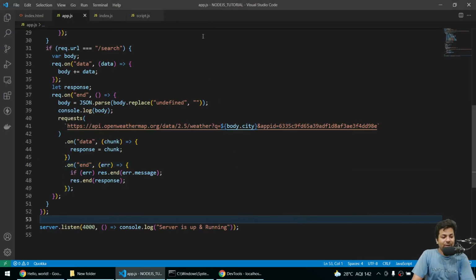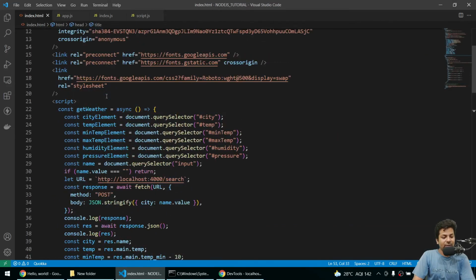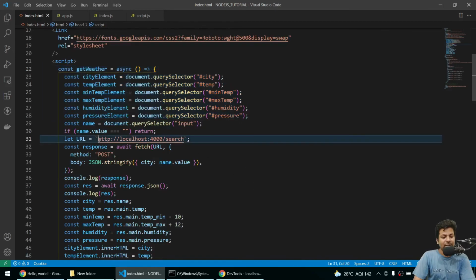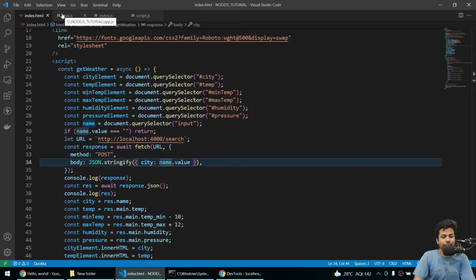So how is it happening? As I told you, every script I copied, so when I say get weather, it selects all the IDs like in the front end we are doing. Then I get this URL search, then I send the data with the city name.